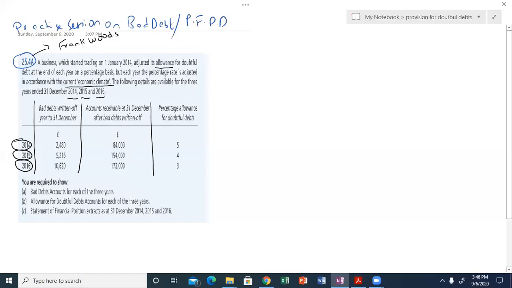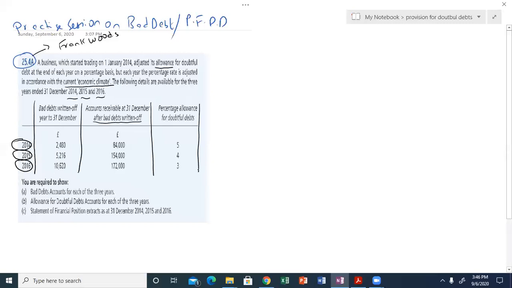These trade receivables are at the end of the year, so obviously these bad debts are already excluded. If the examiner states accounts receivable at 31st December, or does not use these words, it is very obvious that these bad debts are already recorded. But if the examiner states that these bad debts are not yet recorded, then we have to make the accounting entry and reduce the trade receivables to arrive at the final balance. These are the percentages of provision for doubtful debts for each year.